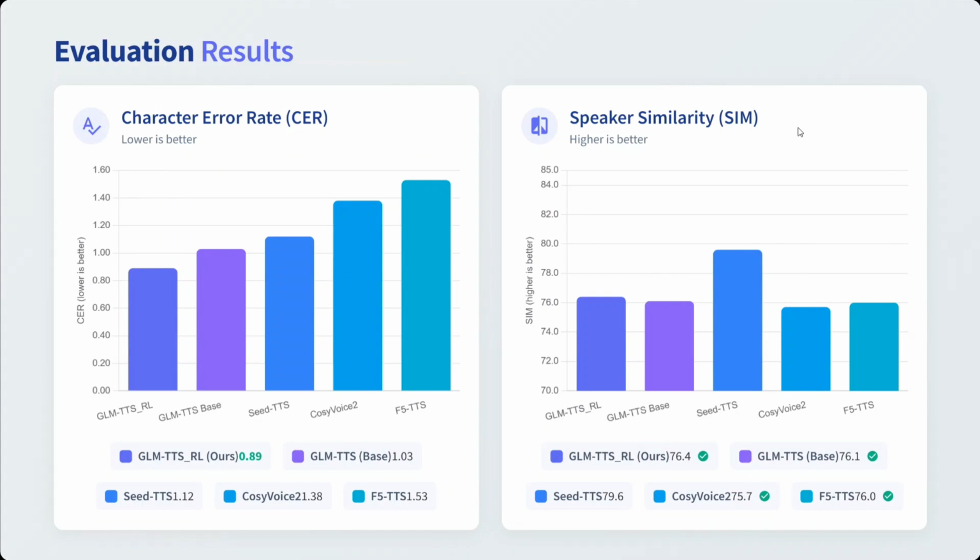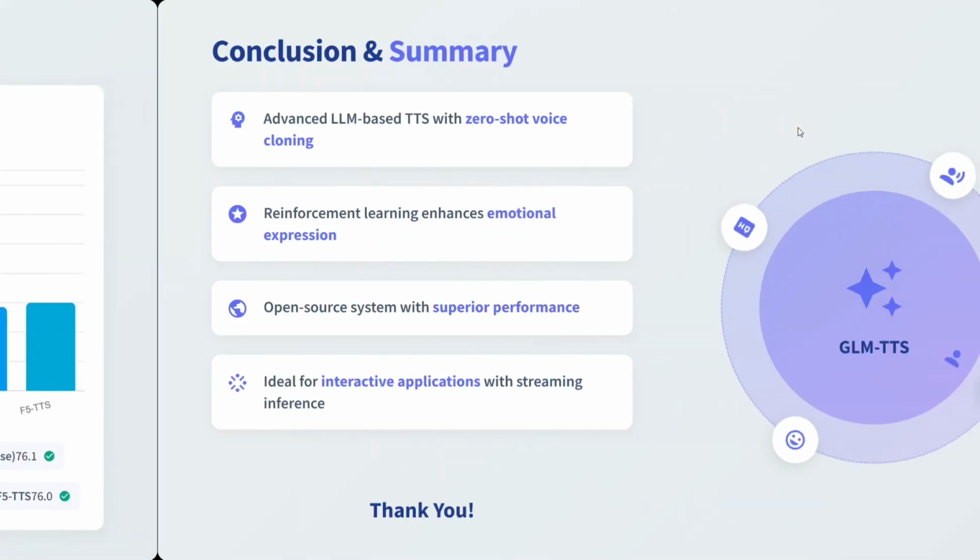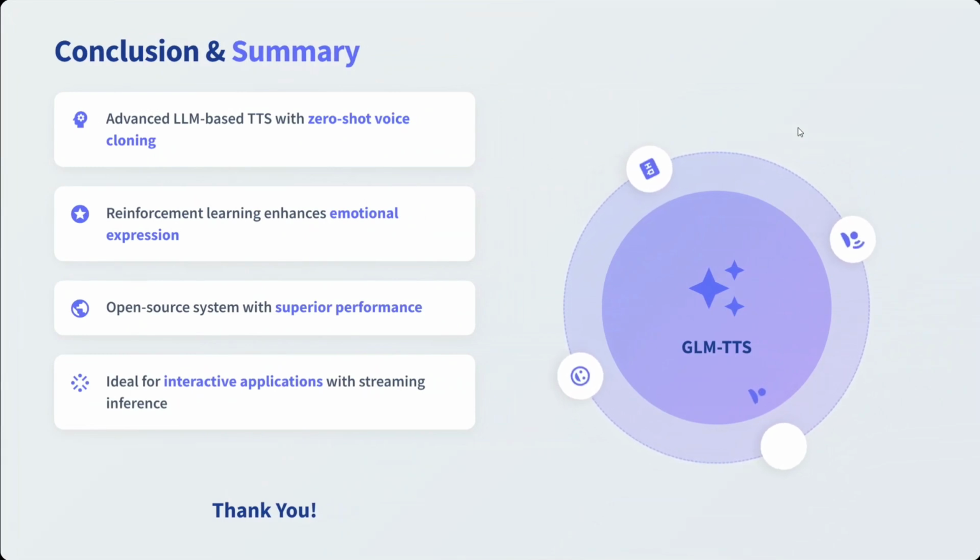What are the evaluation results? I think the model has a very low character error rate, the lowest compared to CosyVoice 2 and F5 TTS. And in terms of speaker similarity for voice cloning, I think the model is struggling a little, but at par with F5 TTS. What is the conclusion and summary? An advanced LLM with zero shot voice cloning. Reinforcement learning enhances emotional expression, which is quite important. An open source system.